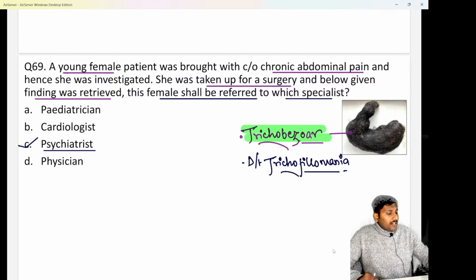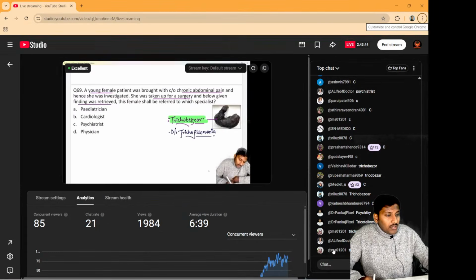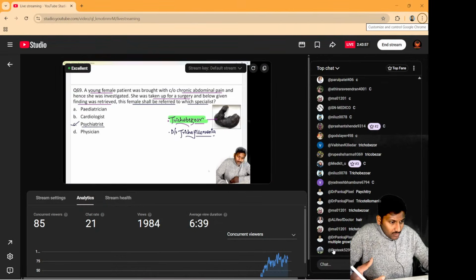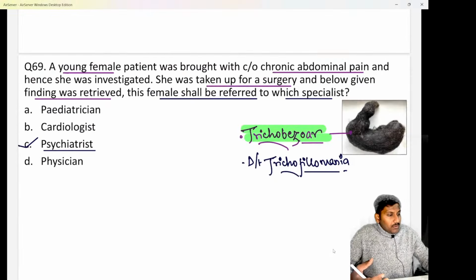Hopefully clear. Collection of hair is known as trichobezoar. Collection of vegetable matter is known as phytobezoar, and collection of milk or milk substances is known as lactobezoar. That has to be remembered. Yes. So please remember this. No issues with this. Okay.